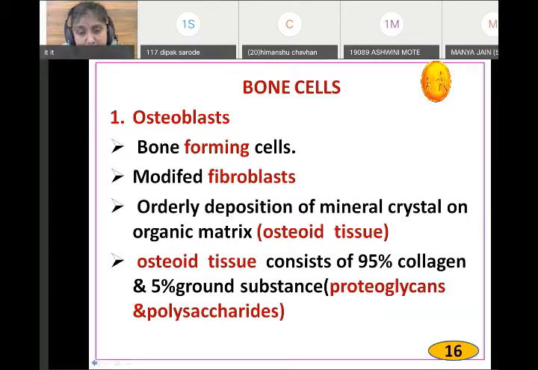Now, parathormone acts on three parts: one is on the bones, second is on the kidney, and thirdly, it acts on the intestine.